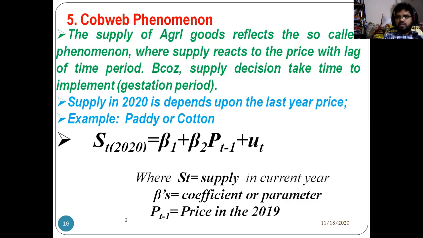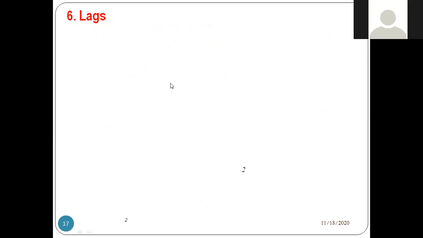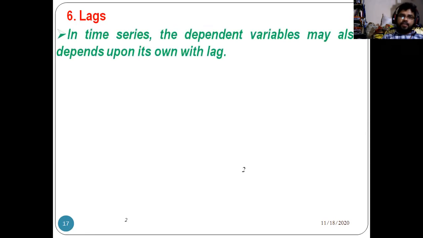Is it clear, students? Yes, sir. Next, the sixth point, the sixth reason: lags. Generally we can take lags in time series data. In time series, the dependent variable may also depend upon its own lags. Present year supply depends on its previous year supply also. The present supply depends on the previous day's supply.